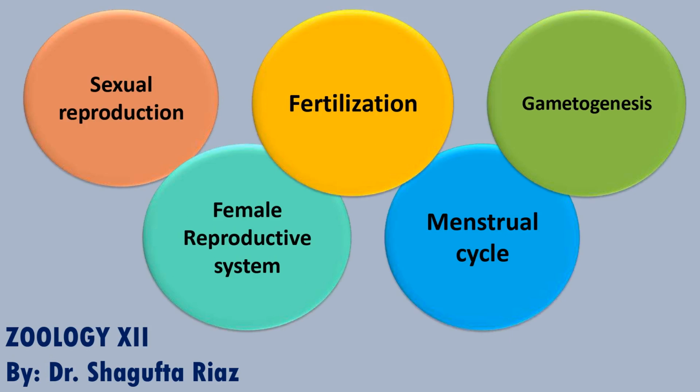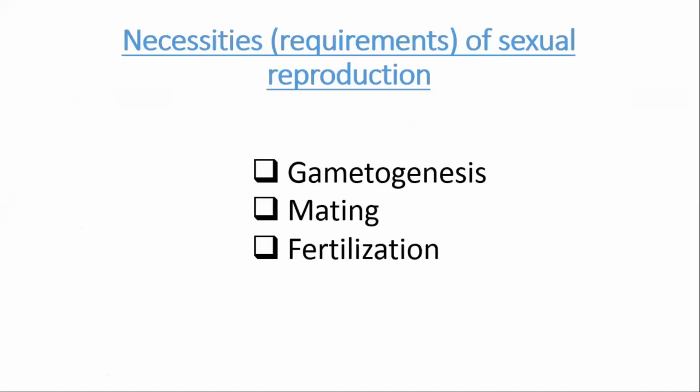This is lecture number 14, and in this lecture we will continue chapter reproduction. Today we will discuss the necessities or requirements of sexual reproduction. Gametogenesis, mating and fertilization. The occurrence of sexual reproduction depends on all these three processes. We will discuss it one by one.